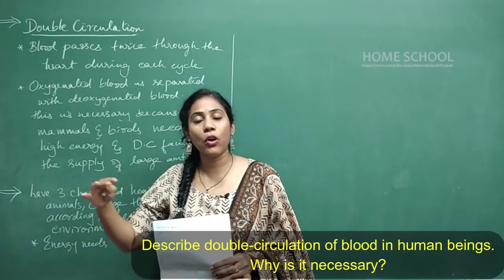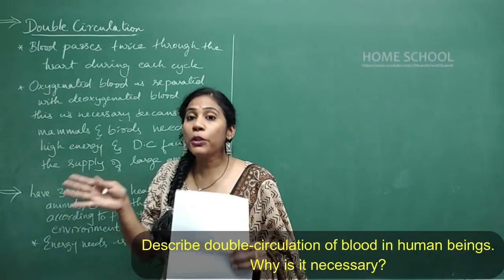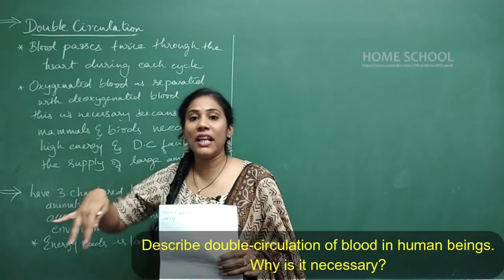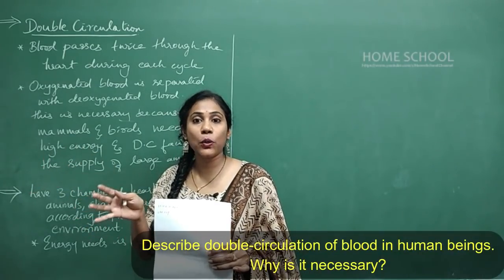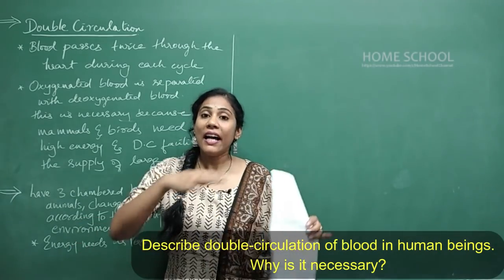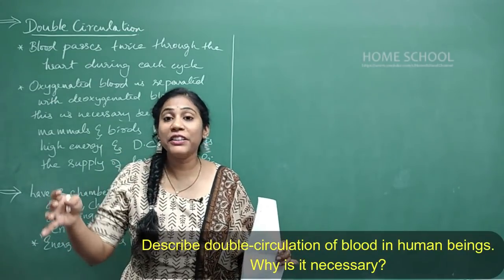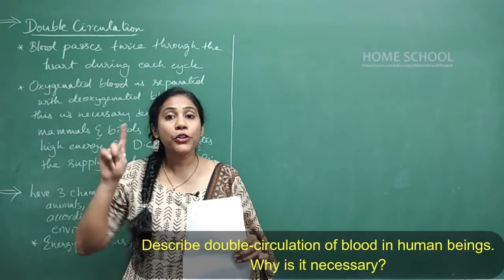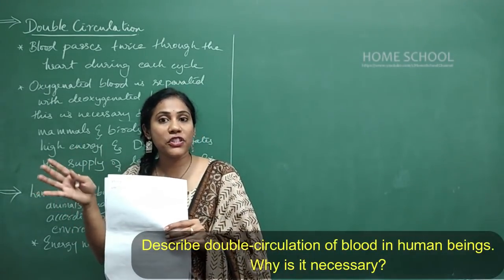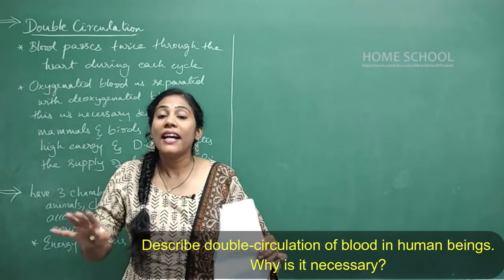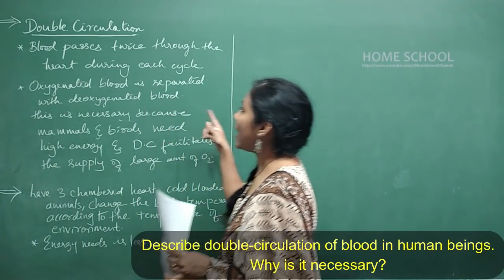And again, from all the body parts the deoxygenated blood passes through the heart to the lungs. So in one way, the oxygenated blood is going from the heart to all body parts, and again from all body parts the impure blood is coming to the heart, and through the heart only it will go to the lungs. So two times the blood is coming into the heart. One is oxygenated blood, the other one is deoxygenated blood, and this is what we mean by double circulation. So I have written the answer here.